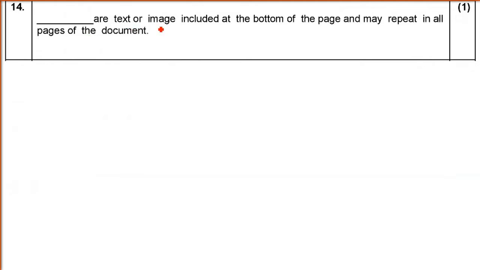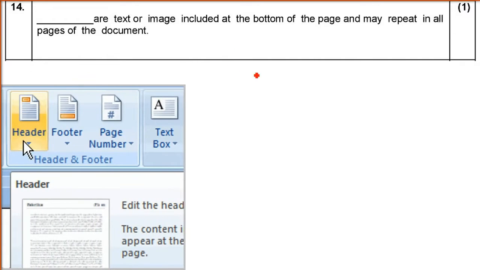Dash are text or image included at the bottom of the page and may repeat in all pages of the document. So we are talking about MS Word document here. So here we may be making some reports, some documents of multiple pages, maybe even a book of say 100,000 pages.